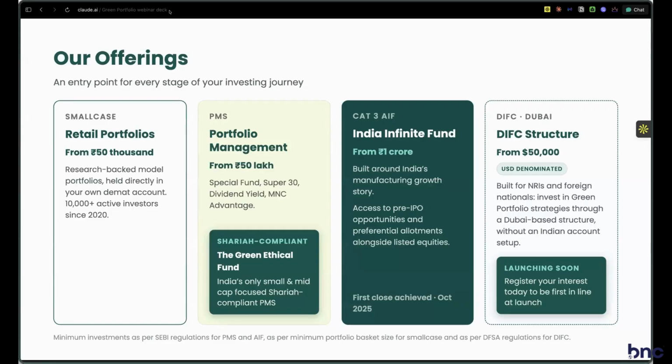So thank you, Bharatji, for your questions. I'll connect you with Green Portfolio, and all the standard questions can be discussed mutually with them. And again they are coming up with a DIFC structure, which will help you in case of your tax saving criteria.